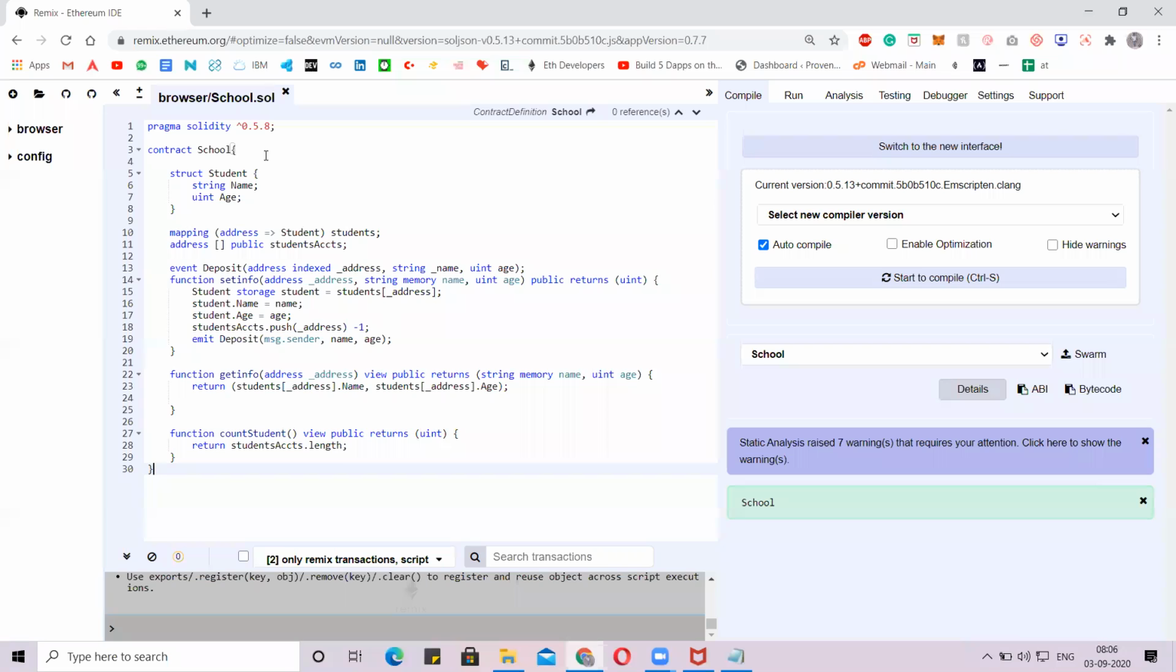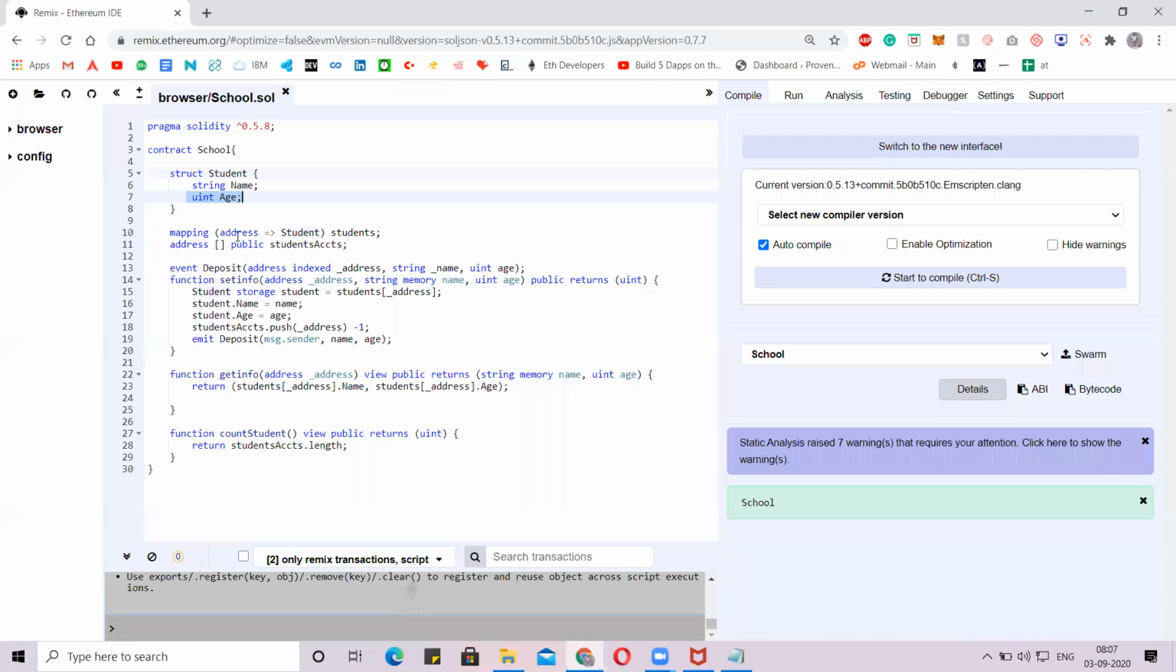We are creating a structure for the student, named Student, with a string name and an unsigned integer age. Unsigned integer is nothing but the numbers, the integer numbers we can give. Is that clear, guys? So what we are telling the contract is we have a structure of a student where we need to store the name and the age. Whenever we call the student, we have to return these values. Is that clear, guys?